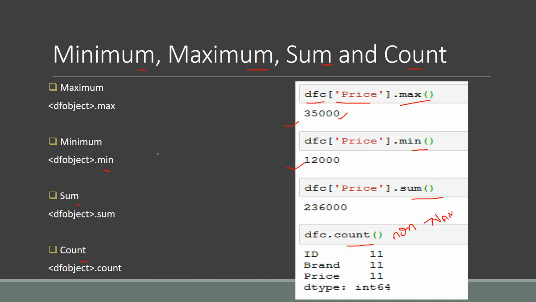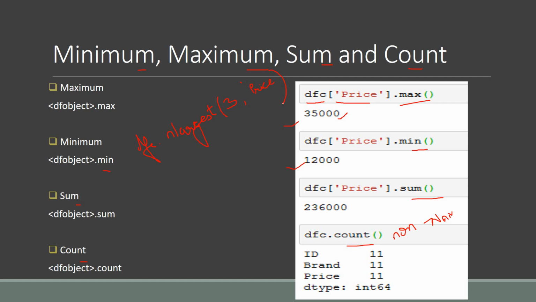What if I want the two highest values or the two lowest values? Then I have a function named nlargest, meaning the largest values. Here I have to write my data frame name DFC dot nlargest, then the number of values that you want, for suppose 3, comma, and from which column you want, for suppose the column price. So this is the syntax.